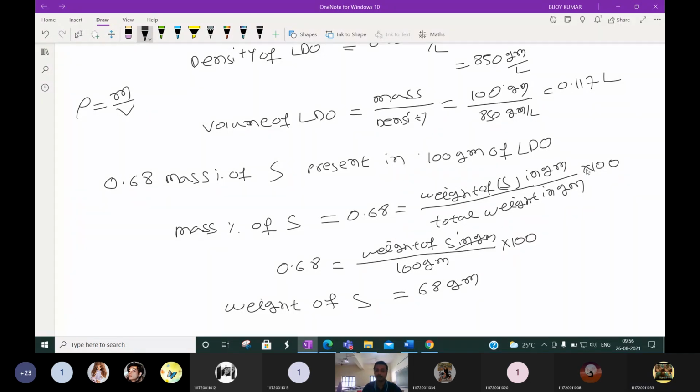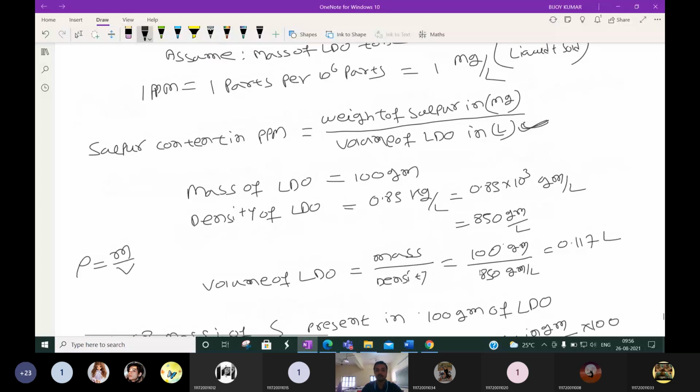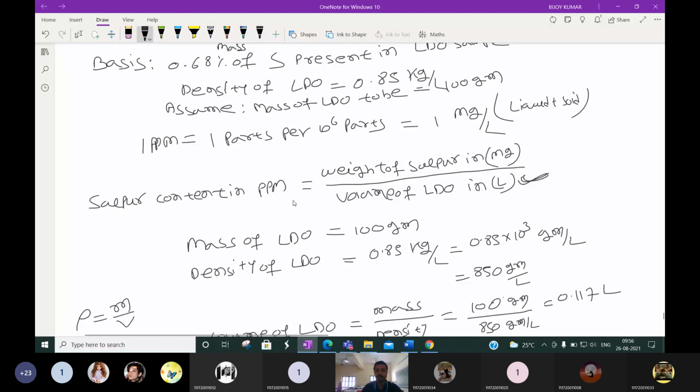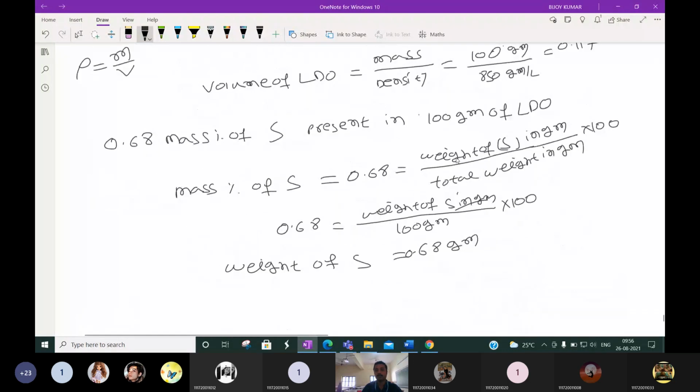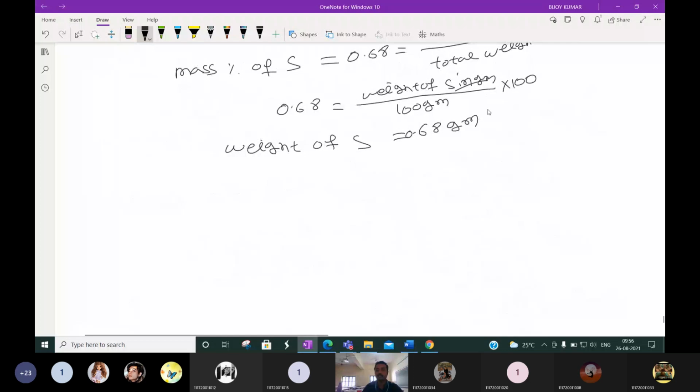Okay, mass percentage means we have to multiply by 100, so it will come 0.68 gram. Then the sulfur content in ppm we have to calculate. For that, the volume of LDO in liter we calculated, and then the weight of sulfur in milligram we have to calculate. It comes in gram unit, so we have to convert it to milligram: 0.68 into 10 to the power 3 milligram.